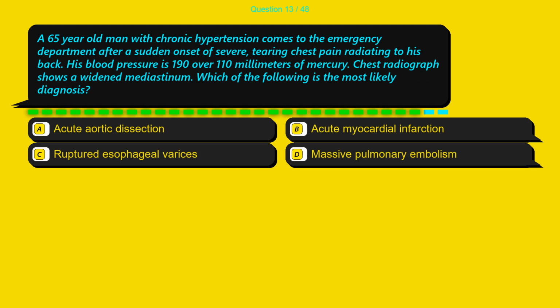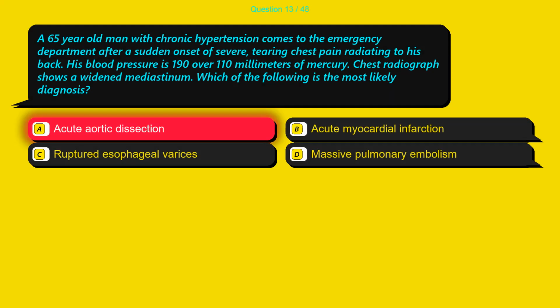Question 13. A 65-year-old man with chronic hypertension comes to the emergency department after a sudden onset of severe, tearing chest pain radiating to his back. His blood pressure is 190 over 110 millimeters of mercury. Chest radiograph shows a widened mediastinum. Which of the following is the most likely diagnosis? Option A, acute aortic dissection. Option B, acute myocardial infarction. Option C, ruptured esophageal varices. Option D, massive pulmonary embolism.